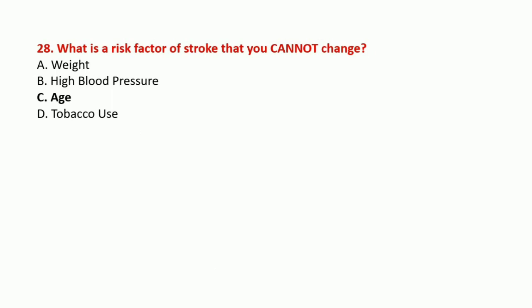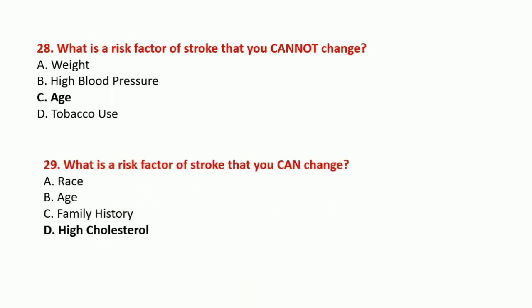That is age. What is the risk factor of stroke that you can change? That is high cholesterol. You cannot change your age, but you can change your cholesterol level.